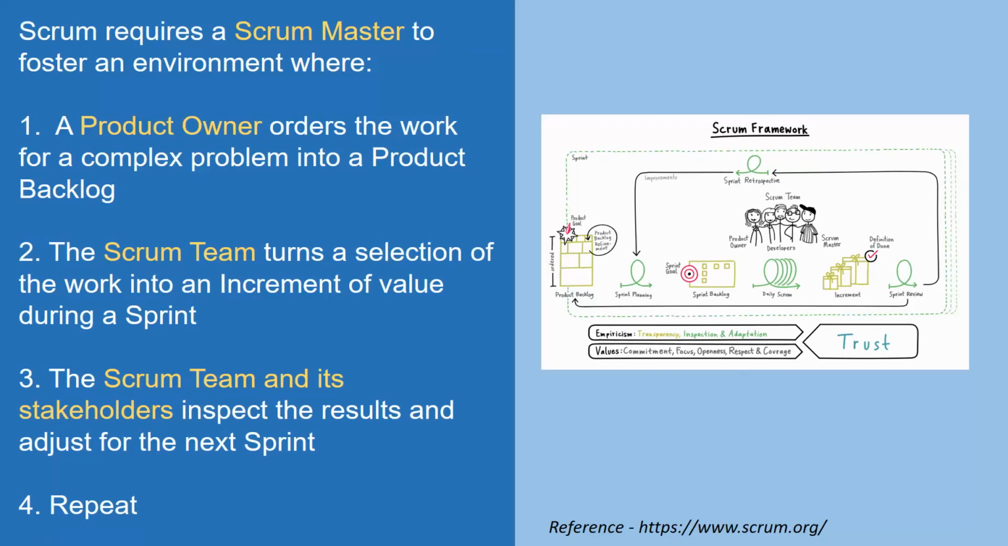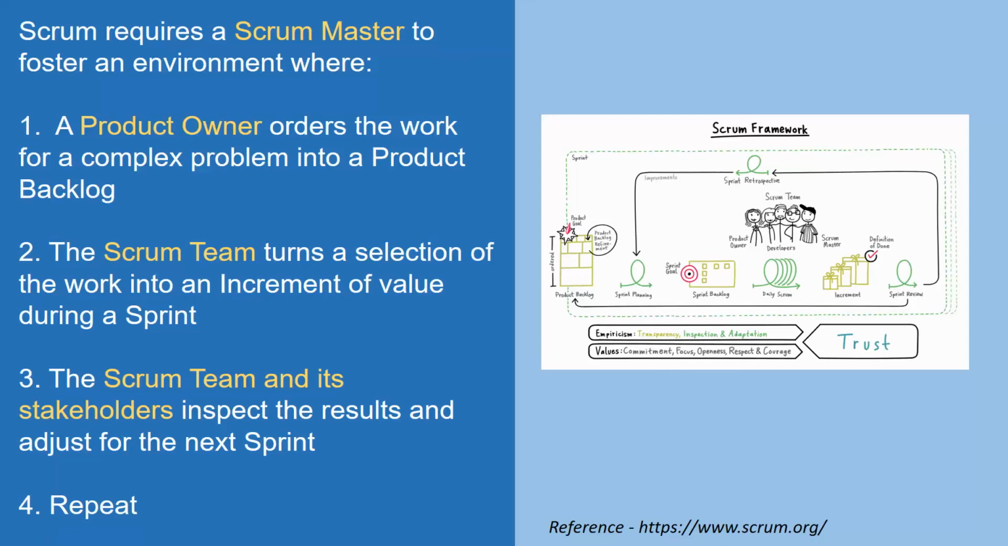Scrum requires a Scrum Master to foster an environment where a product owner orders the work for a complex problem into a product backlog. So it is the product owner's responsibility to understand the complex problem, to make sure that the work items are captured and ordered in the product backlog. That's the first step.